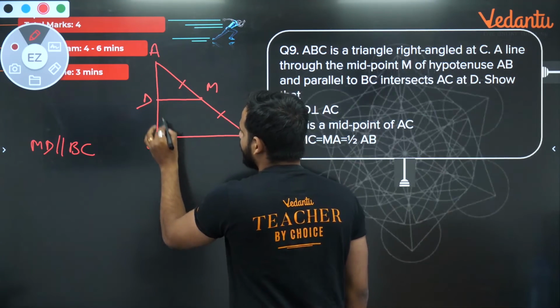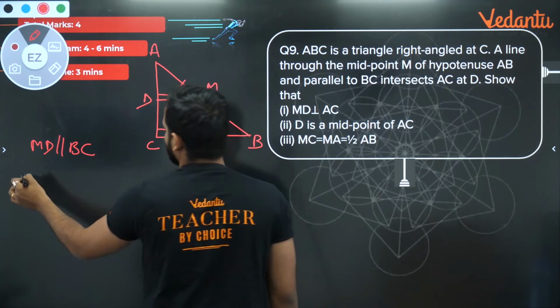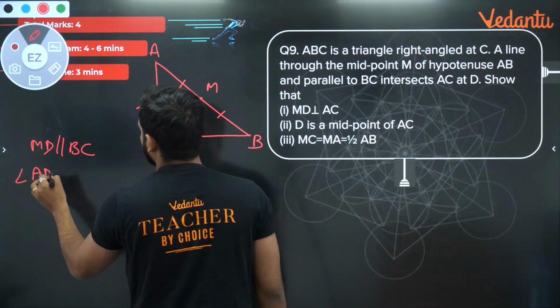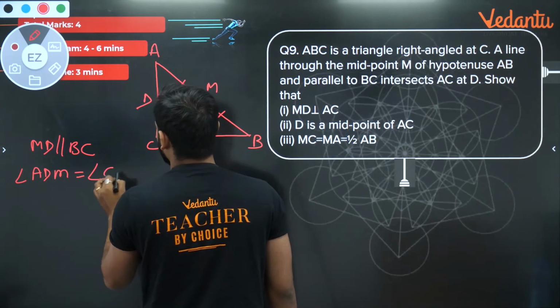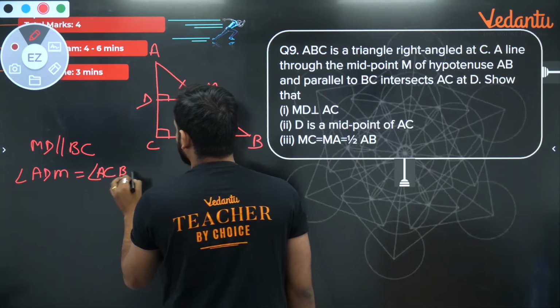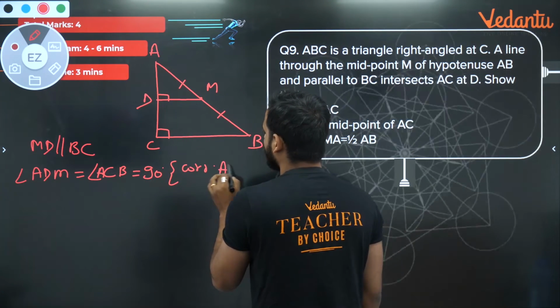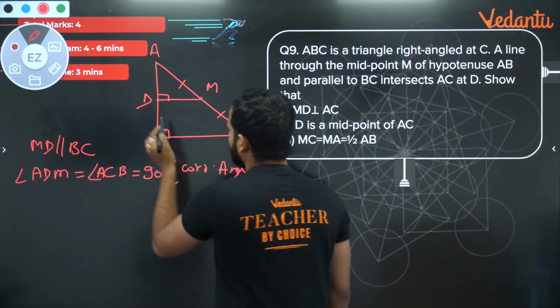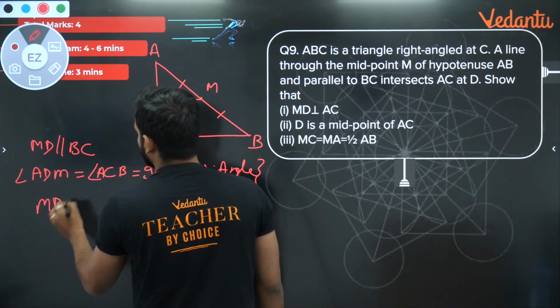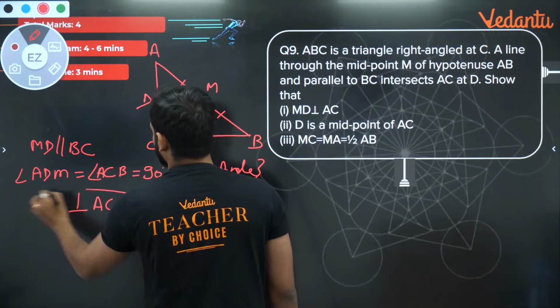If this angle is 90 degrees, bachcho, by corresponding angles, I can say angle ADM is equal to angle ACB, which is equal to 90 degrees. The reason is what? Corresponding angles. So we can clearly say that MD is perpendicular to AC. First part done.